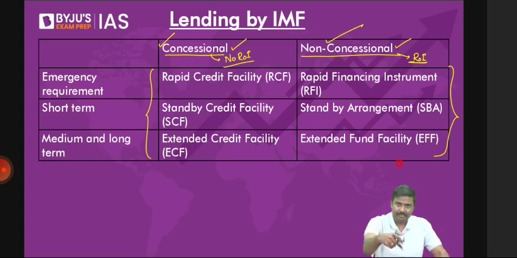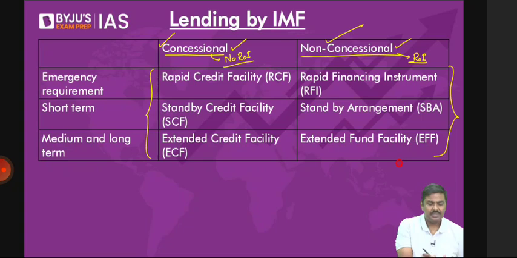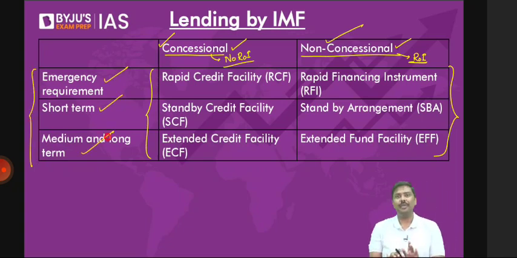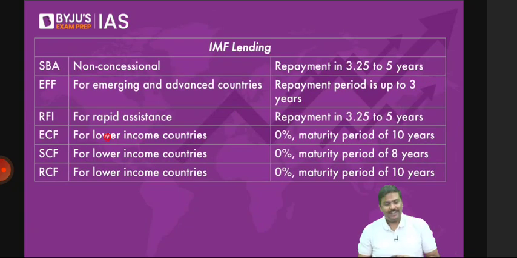So there are 3 types of requirements: emergency, short term, and medium to long term. Now many will start typing, so what is emergency? What is the short term? What is the medium to long term? Let me complicate it now, because you will ask. What is short term, medium term, and long term? Look at the data, there itself you will understand it.